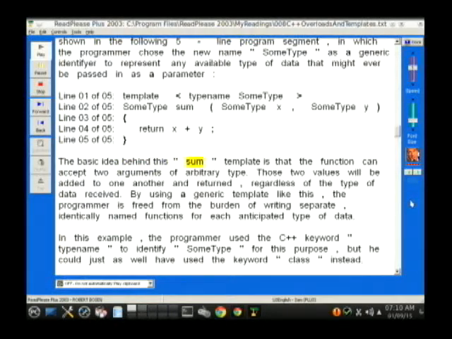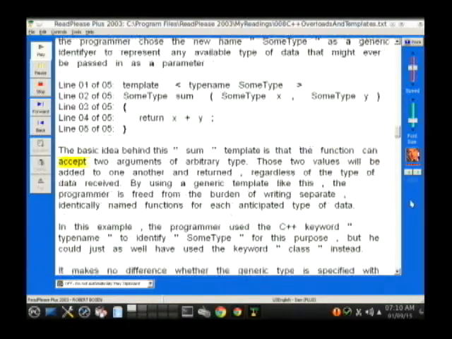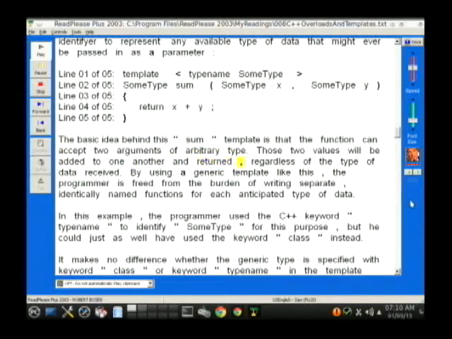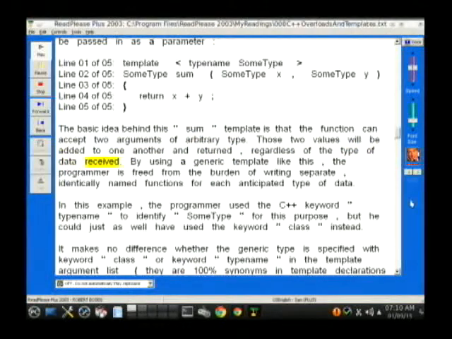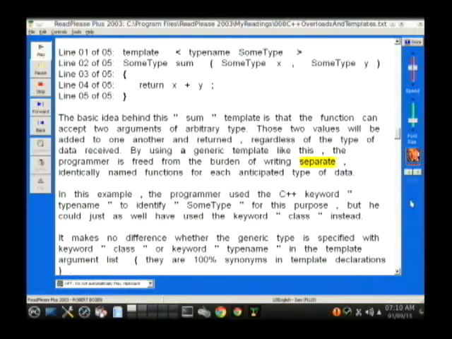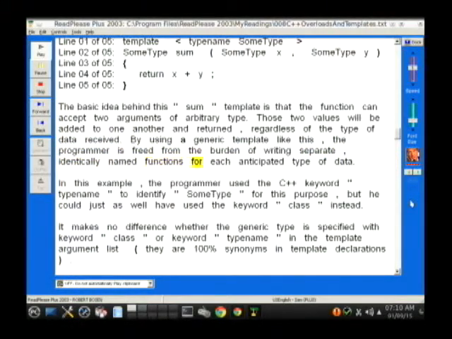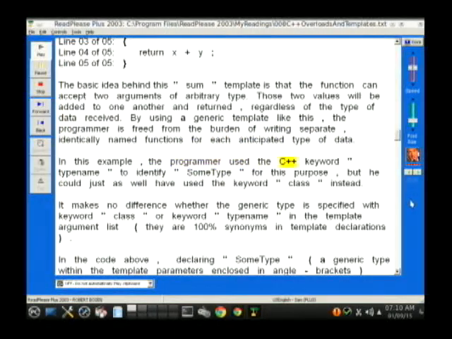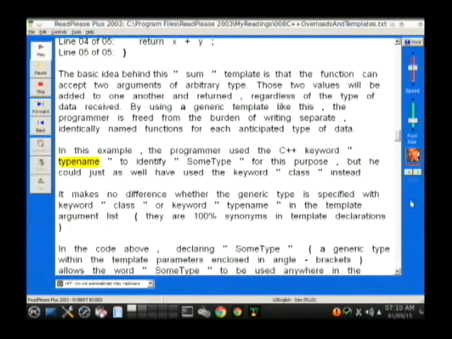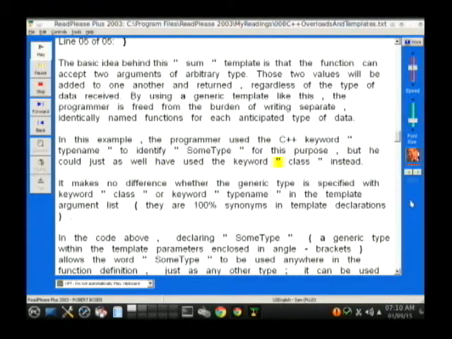The basic idea behind this sum template is that the function can accept two arguments of arbitrary type. Those two values will be added to one another and returned, regardless of the type of data received. By using a generic template like this, the programmer is freed from the burden of writing separate, identically named functions for each anticipated type of data. In this example, the programmer used the C++ keyword typename to identify SumType for this purpose, but he could just as well have used the keyword class instead.